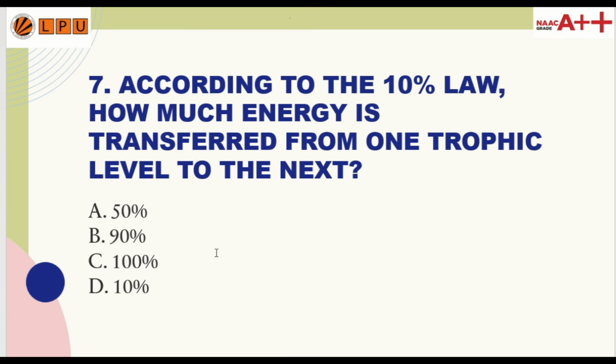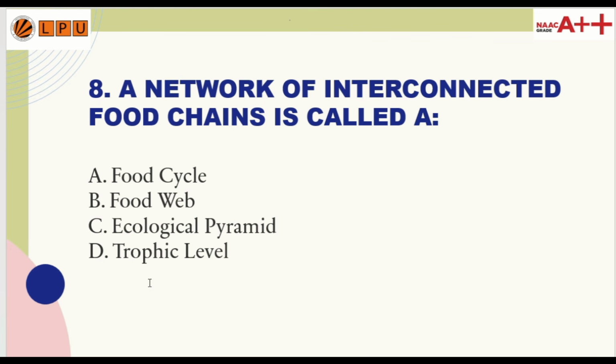Seventh question. According to the 10% law, how much energy is transferred from one trophic level to the next? The options are option A 50%, option B 90%, option C 100%, option D 10%. So the correct answer is option D, 10%.